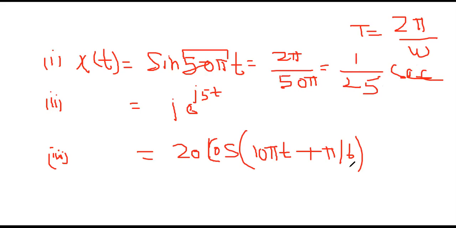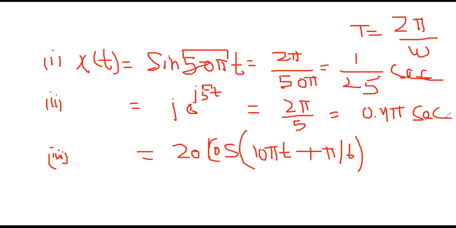So that is the fundamental time period for the first one. And for the second one, the fundamental time period is nothing but 2 pi by omega, right? 2 pi by 5. And from here we are getting 0.4 pi seconds.